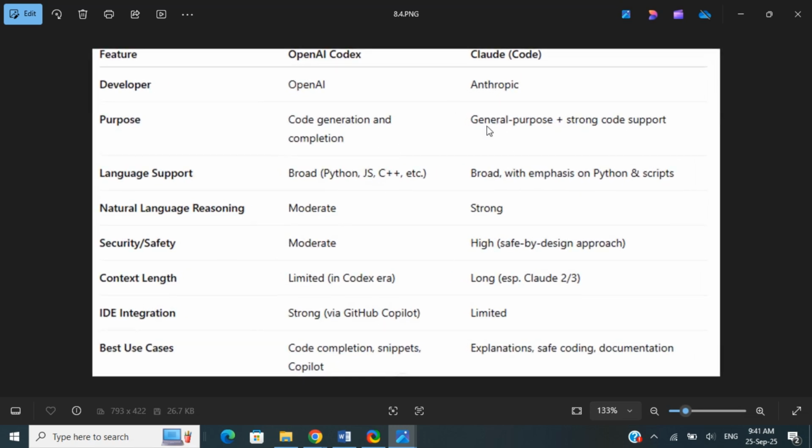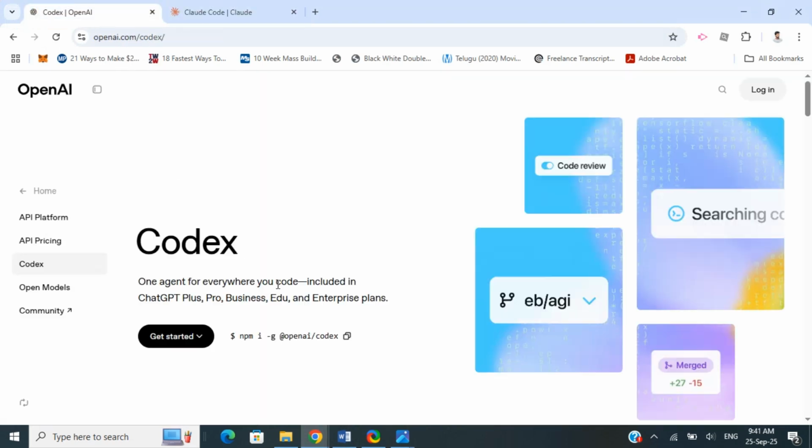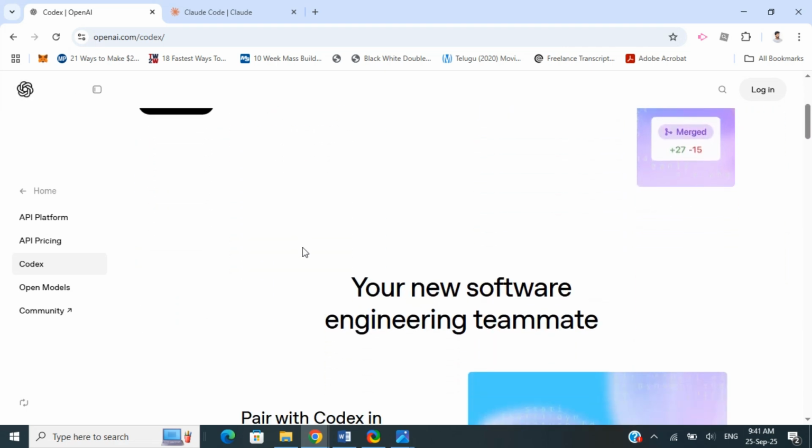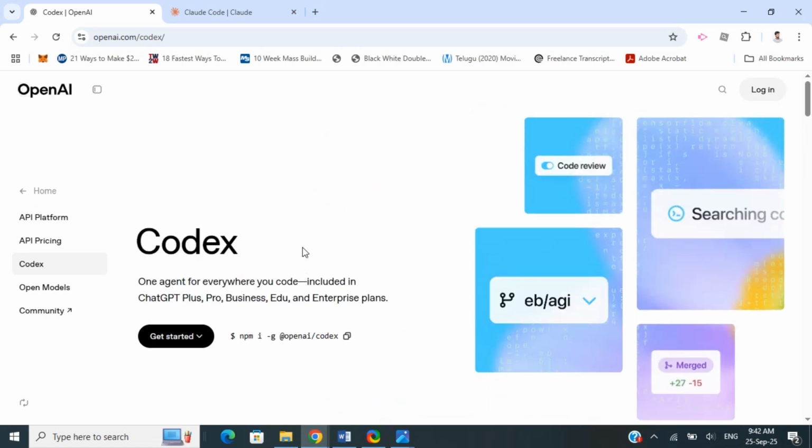So if you compare these two platforms, which one should you choose? I would suggest that if you want a more stable, reliable, battle-tested system with broad tooling support, Codex is a safer bet at the moment. If you want an AI teammate that deeply interacts with your repo, your chain of commands, and your test executions, and you want innovation, then Claude Code would be more appealing.